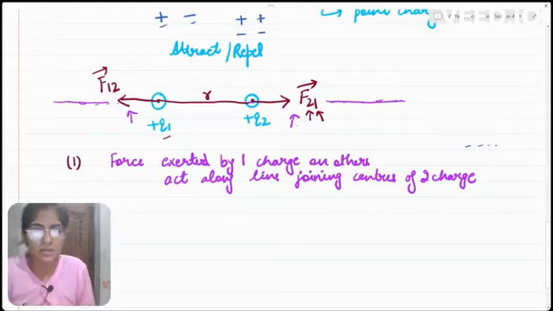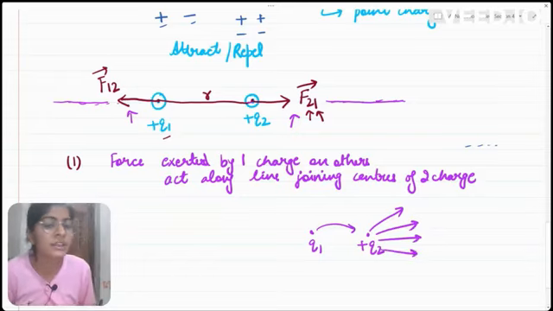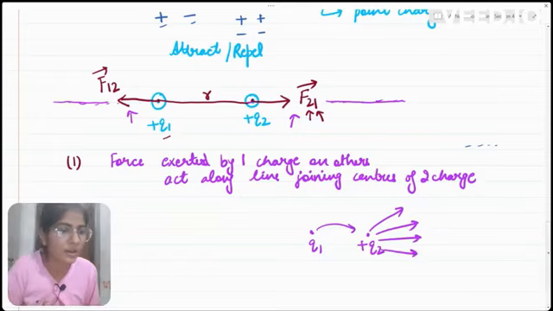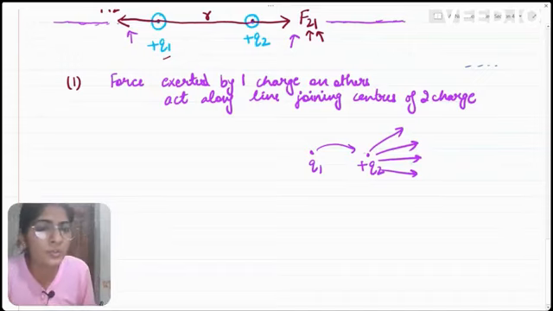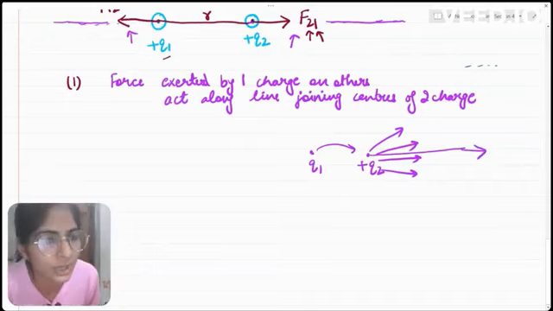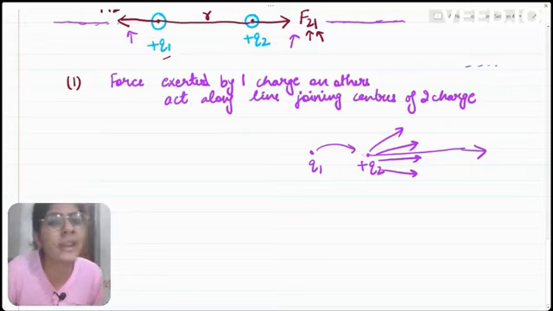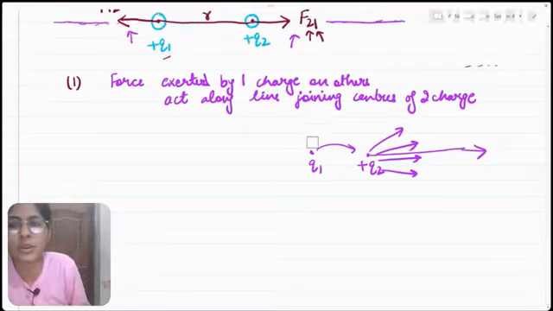There is a possibility, let us say this is charge q2, and here is charge q1, that q1 can exert force on q2 along this direction or this direction or this direction. There are many possible directions, but Coulomb's law states that if q1 is exerting force on q2, then the force will be exerted only in this direction, which is along the line joining both the charges. It cannot repel q2 in any arbitrary direction. So this was the first point stated by Coulomb's law.